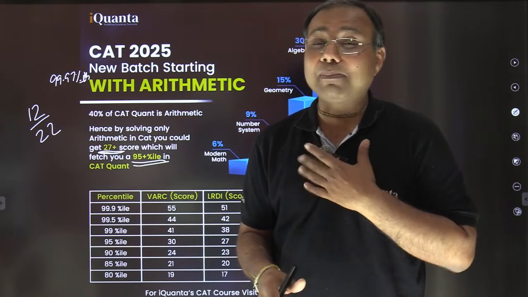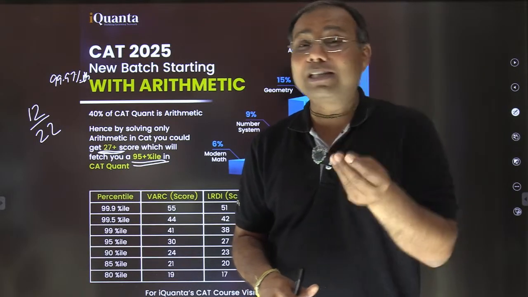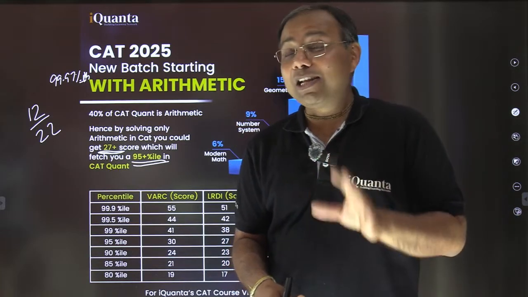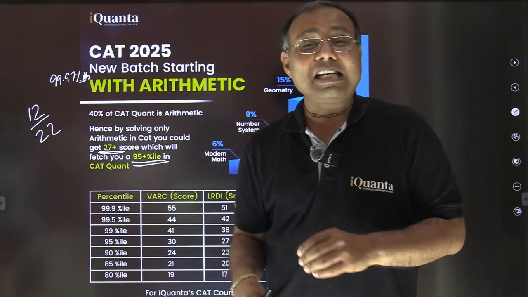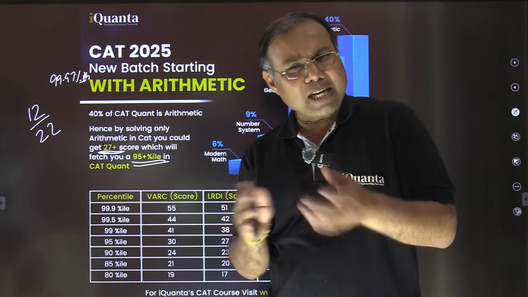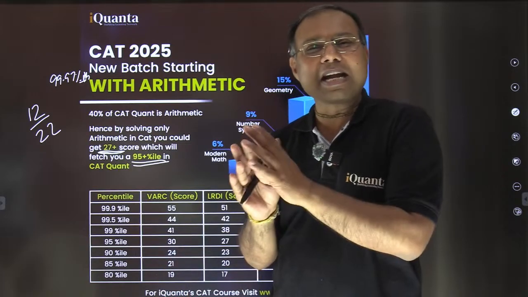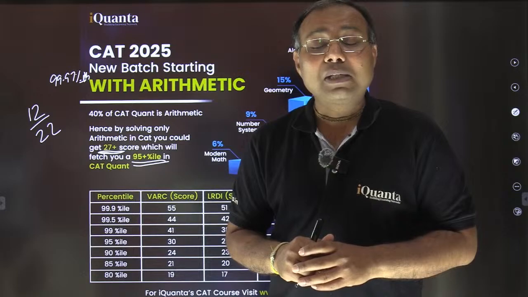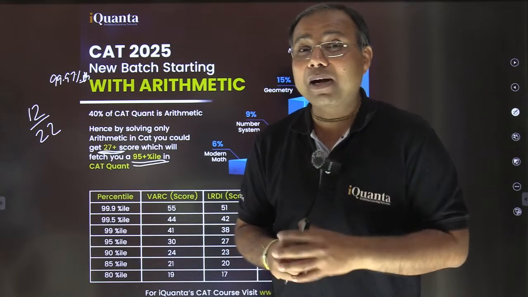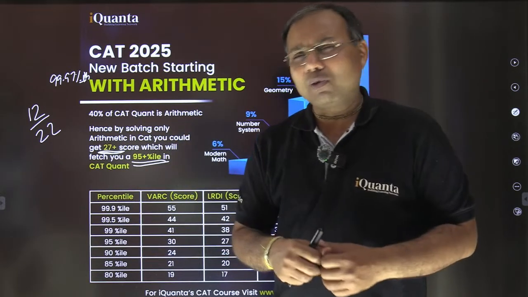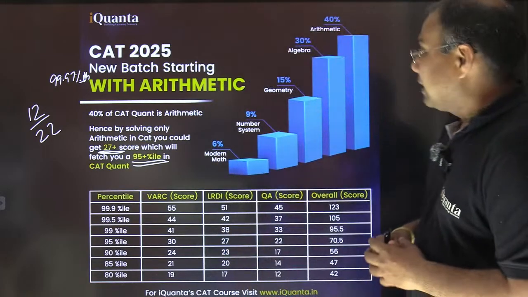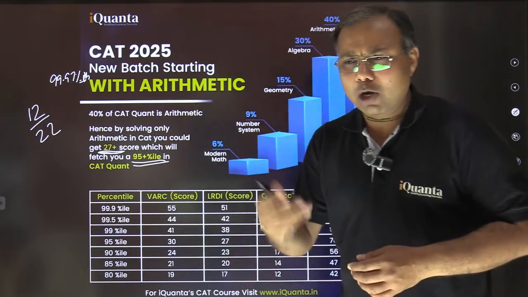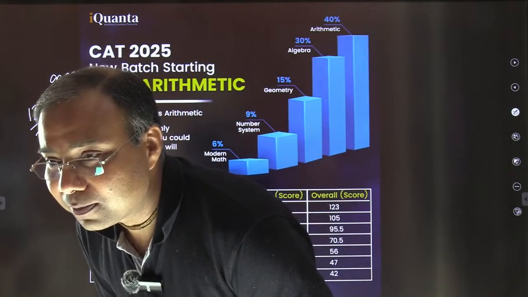At least I can guarantee about my section, this mathematical part, quant, LRDI. In my more than 20 years of experience, there was not a single year when I scored less than 98 percentile. Worst score maybe 98 percentile, but overall it has never gone beyond that. So even in just getting a good score in the mathematical part, you can pull up your scores to a great extent. So you have a chance, and this new batch is starting with this arithmetic only, as has already been advertised. So let's proceed further now.